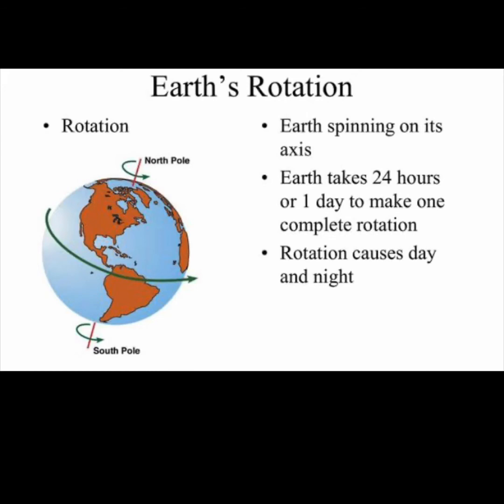Now you know that the rotation takes 24 hours or 1 day to complete one spinning or one rotation of the earth. Also, the rotation of the earth causes day and night.